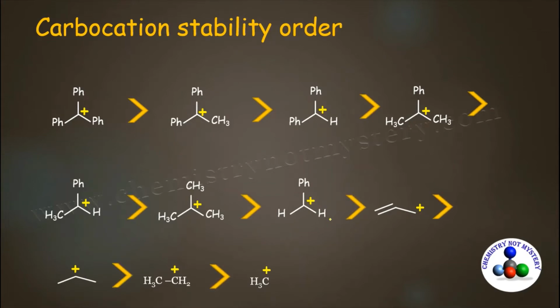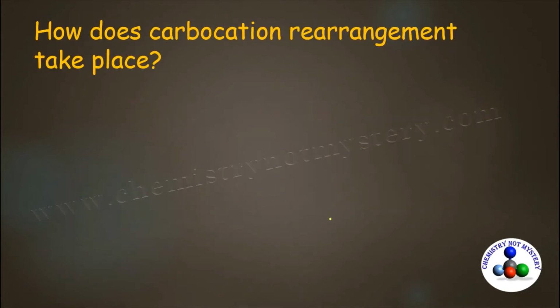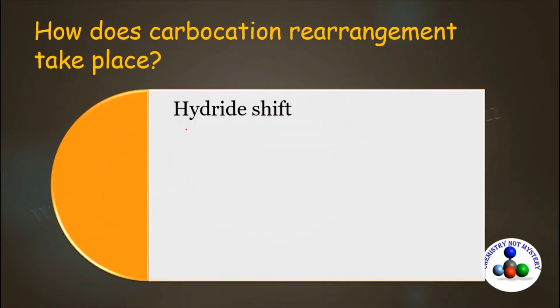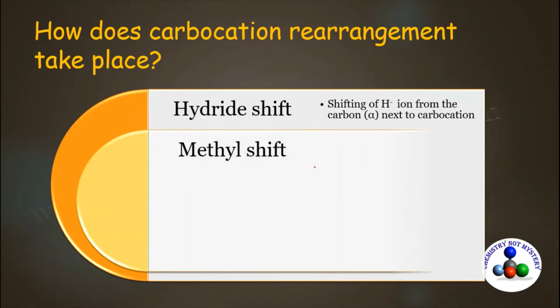So let's see how carbocation rearrangement takes place. There are 4 different ways by which carbocation rearrangement takes place. The first one is the hydride shift, in which an alpha hydrogen shifts from the carbon next to the carbocation in the form of an H- ion. Next is the methyl shift, in which a methyl group shifts from the carbon next to the carbocation.